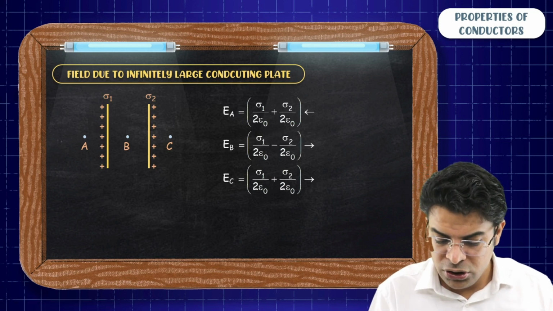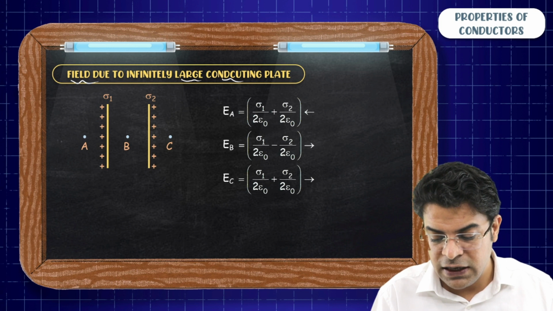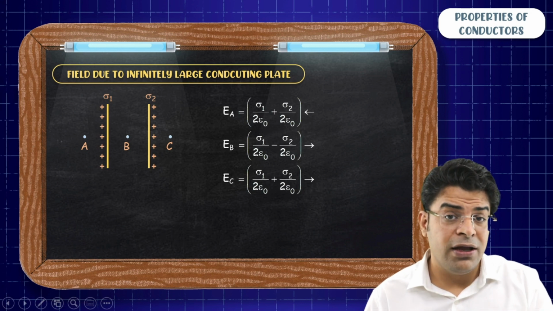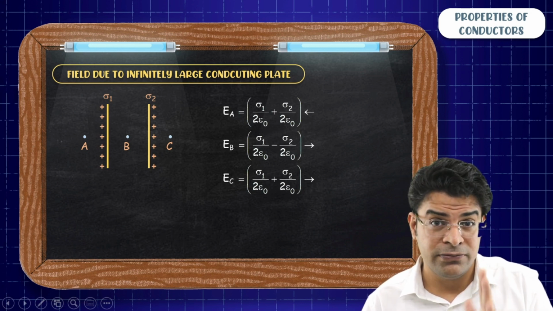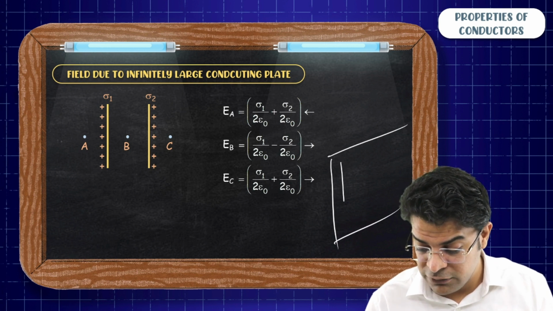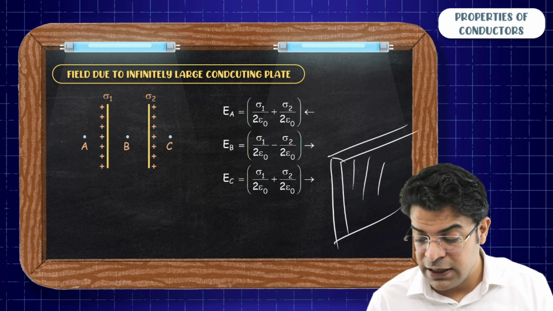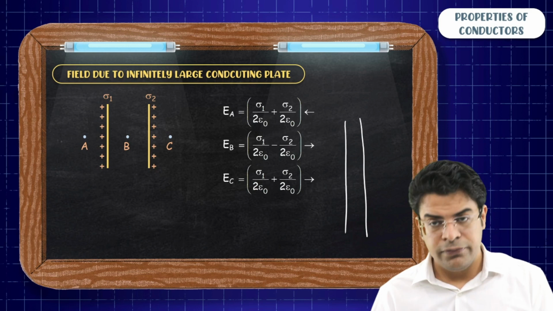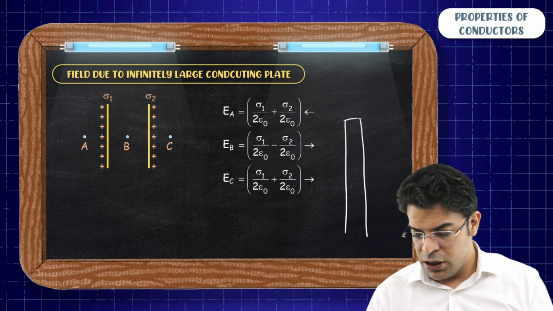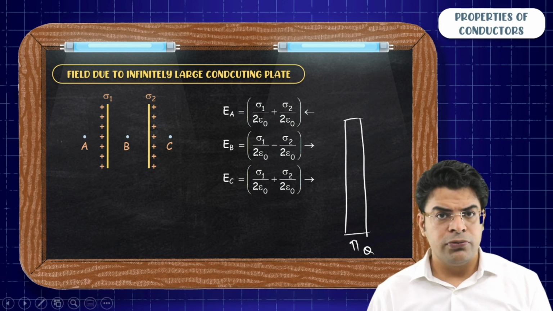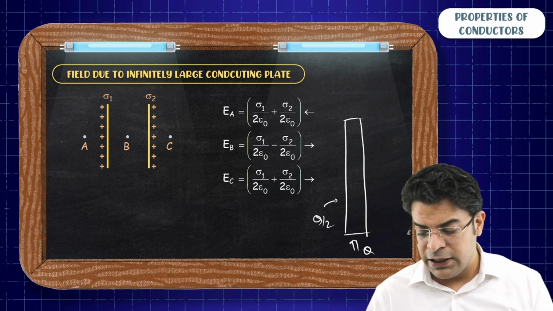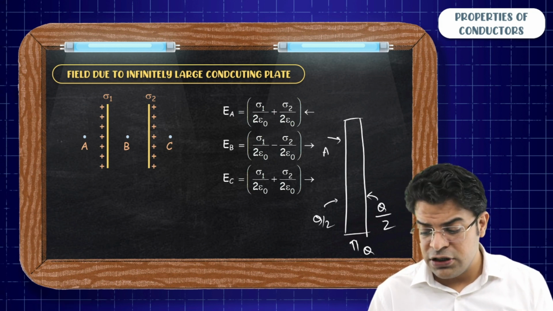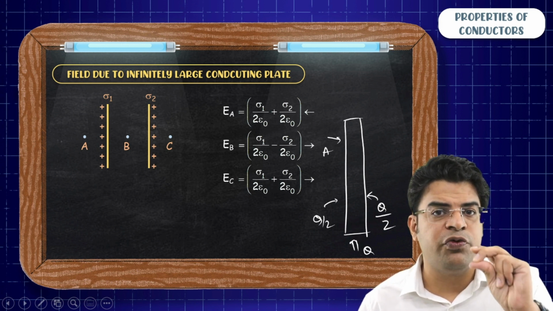I'm trying to teach you how to write the field due to infinitely large conducting plate. But sir, you have taken here just two plates. Again, just like a film has got two surfaces, a conducting plate has got two surfaces, and on both the surfaces you get the charge, on the front surface and on the back surface. So if you look from the side, an infinitely large metal sheet, and you give this metal sheet a charge q, on the left surface you get a charge q by 2, on the right surface you get a charge q by 2.